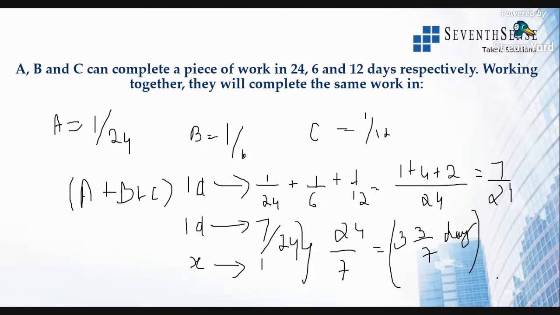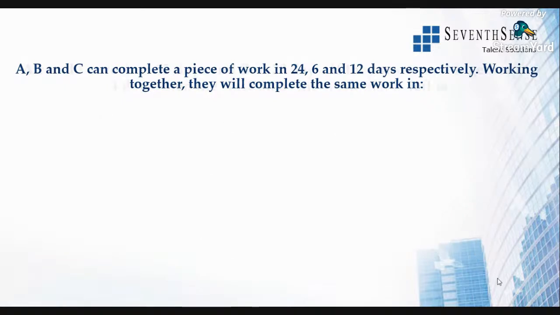So here they are taking 24 by 7 days to complete that one work. Together, if they work it, then it is 3 by 7 days. You can keep it in fraction or you can keep it in mixed fraction. 7 4s are 28, then 7 2s are 14, then 6. So 4 2 8, it keeps on going. 3.428, it's like 3.5 days. They're taking 3.5 days to complete that one whole work. All right, we'll go on to the next question.